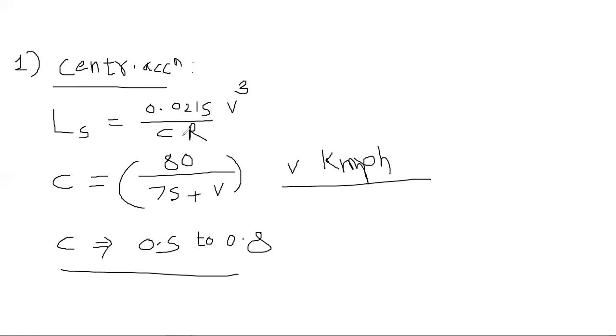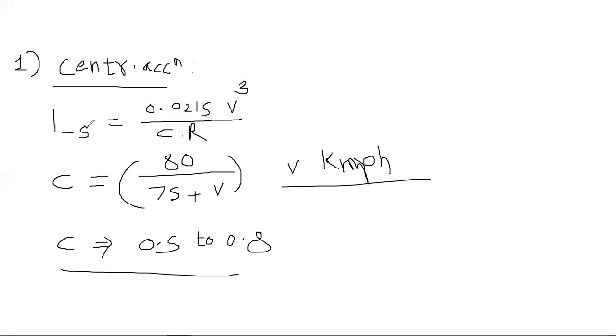Now the other terms: R is the radius of your circular curve, not the transition curve, right? Because your transition curve will start from the circular curve. So this R is the radius of circular curve. V is your design speed in kmph. You will get C, the constant, from the formula 80 by 75 plus V, where again V is in kmph. So you will get finally the value of Ls, and that is nothing but your length of transition curve. So this is by your first method.